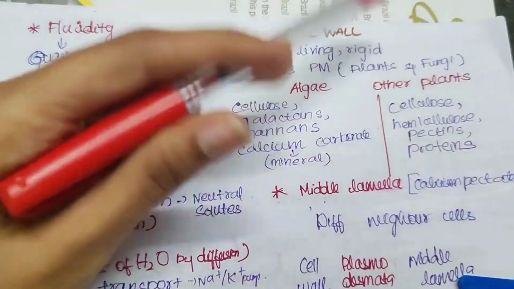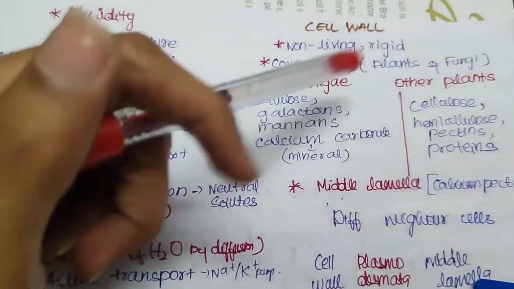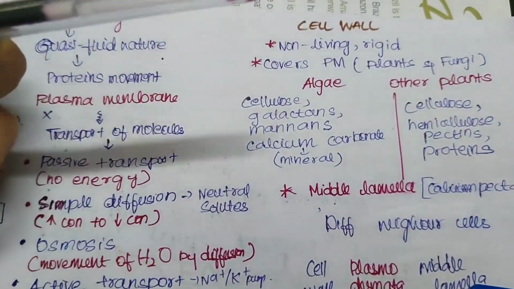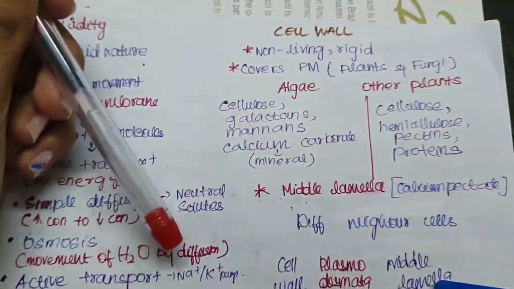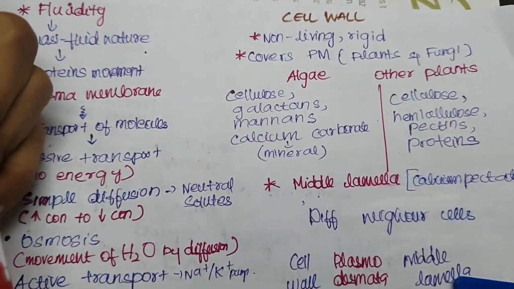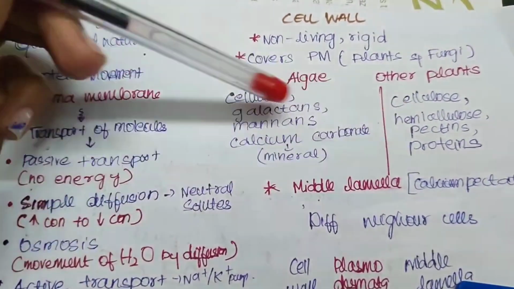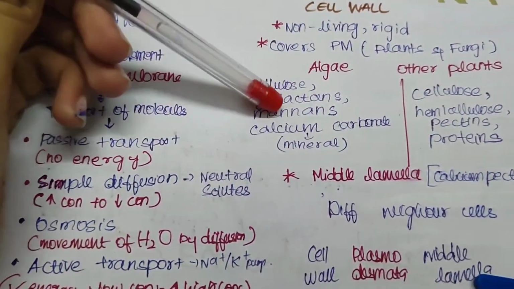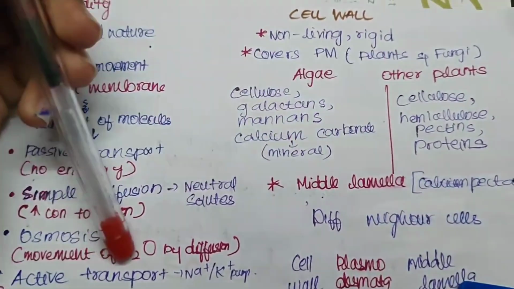Cell walls are non-living and rigid, a solid kind of thing, and they cover the plasma membrane in plants and fungi, because cell walls are absent in animals, as you know now. Now we will see that cell walls are made up of different components in different kinds of plants. In algae, it contains cellulose, galactans, mannans and calcium carbonate, which is a mineral.